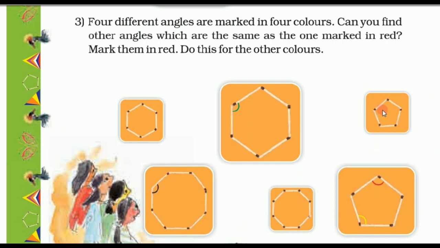So these both are pentagons. So here we can mark with red.